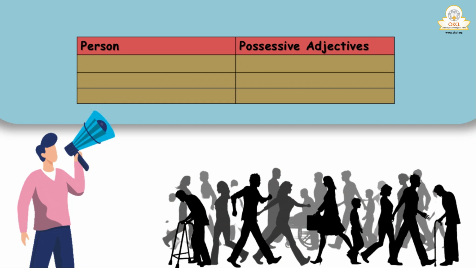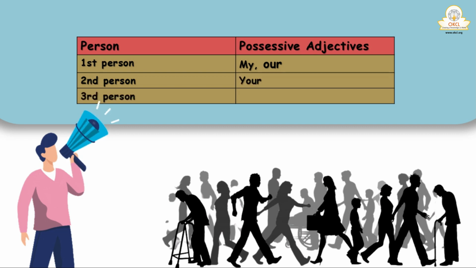When it's about the first person, the possessive adjective is my or our. When it's about the second person, the possessive adjective is your. And when it's about the third person, the possessive adjective is her, his, its, their. So keep it in mind. It's a table describing the person and the possessive adjectives belonging to them.